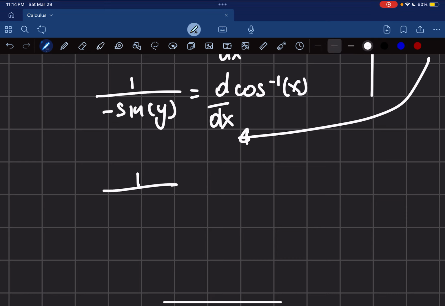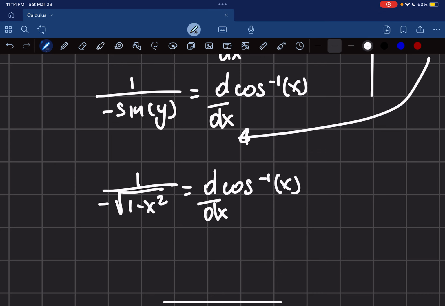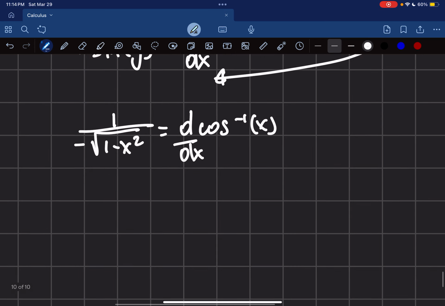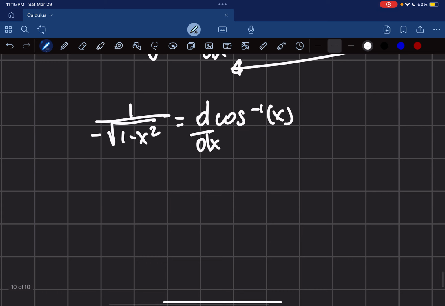Now that I know this, I can just plug it back here to get 1 over negative square root of 1 minus x squared, which is equal to d cosine inverse of x dx. This is my final answer. The negative here can go on top or the bottom.